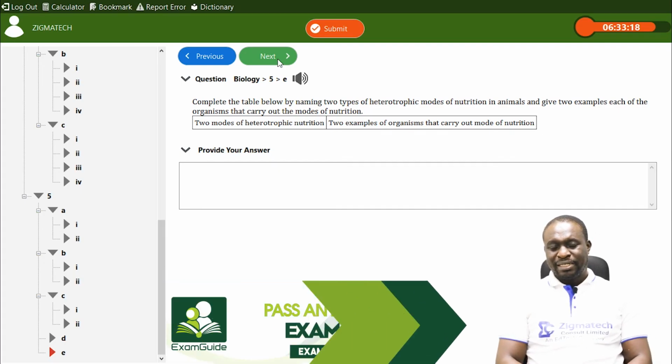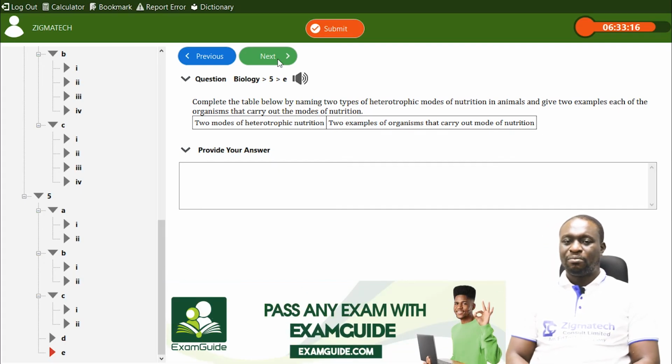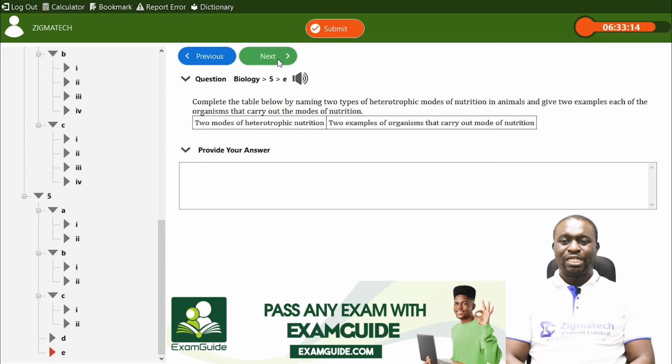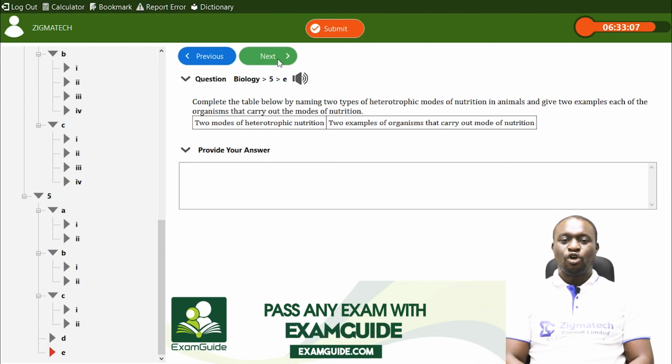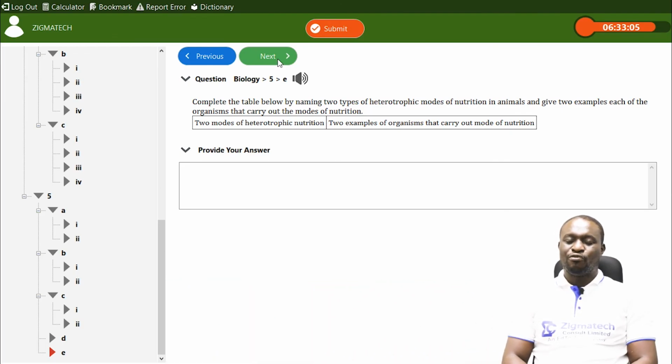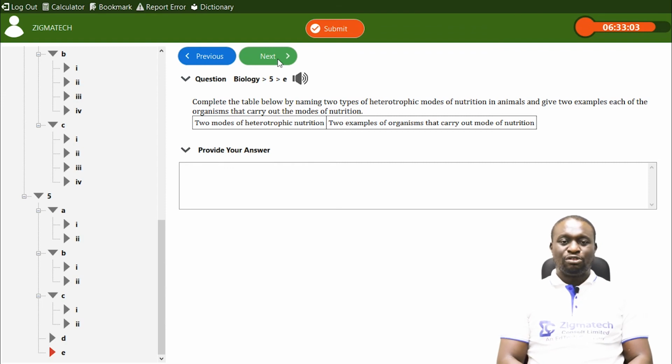So that's parasitism. Then in terms of saprophytism, which is another mode of heterotrophic nutrition, it is a process in which living organisms feed on dead remains of plants and animals. Those organisms that derive nutrients from dead remains of plants and animals are called saprophytes.